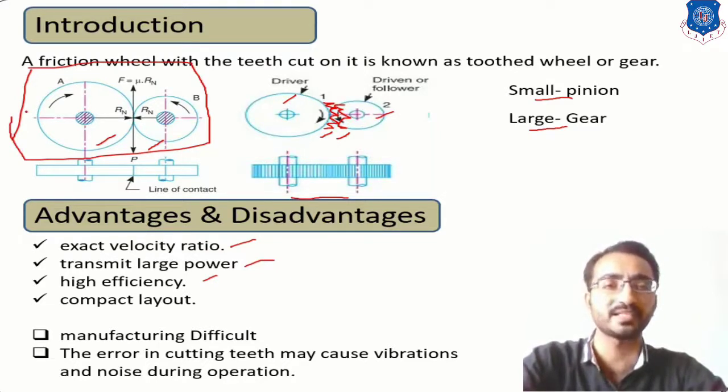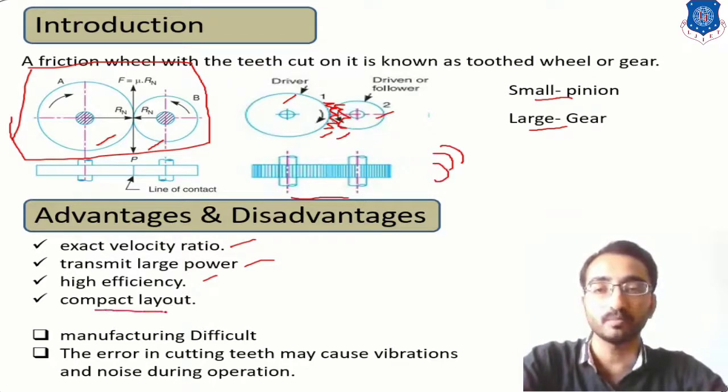For example, in our wristwatch, there are a number of gears attached in such a way that they are forming one gear train, and this gear train is helping the system to rotate hour hand, minute hand and second hand parallelly. So in this way we can say this compact layout makes it more convenient for use.